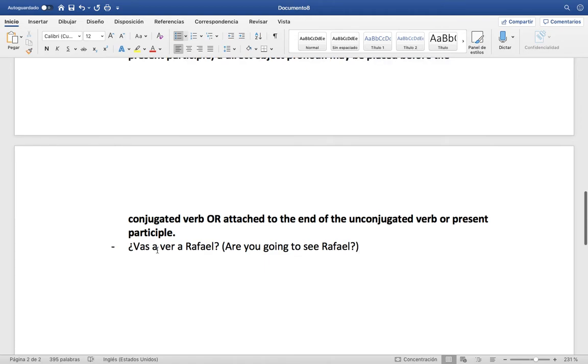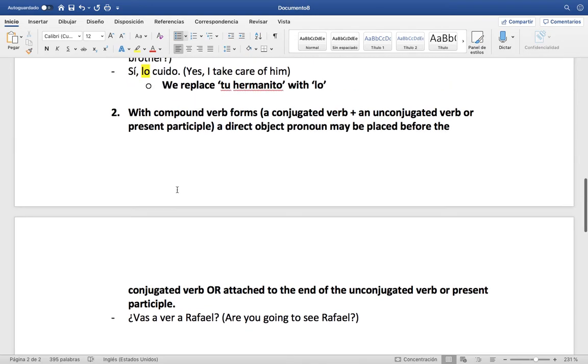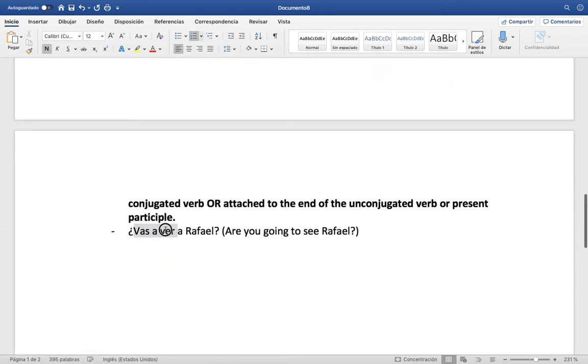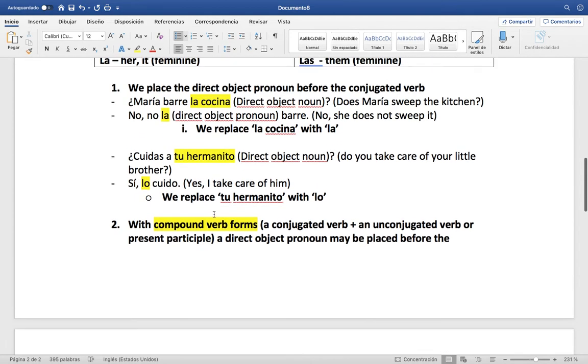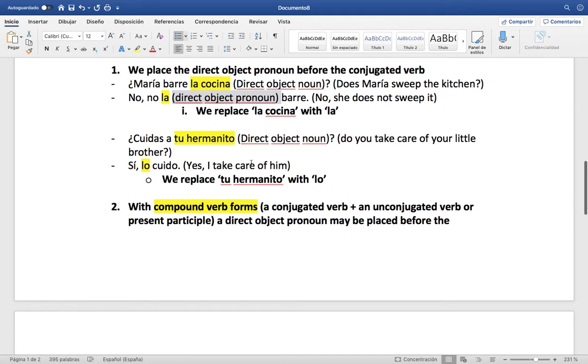So, in this case, our compound verb form is right here. Vas a ver, are you going to see? Meaning we have more than one verb because we have ir and we have ver. So, vas a ver a Rafael. In this case, what is our direct object pronoun? Or I mean our direct object noun. Let me fix this. This was our direct object pronoun up here, right? Our lo.